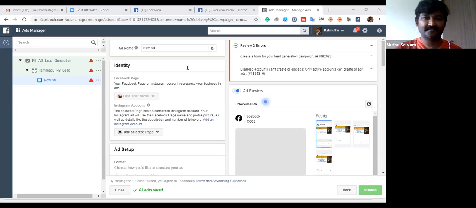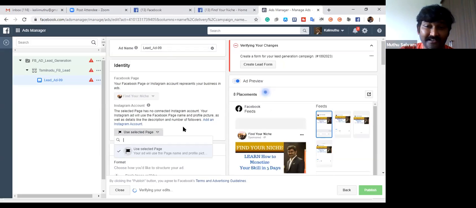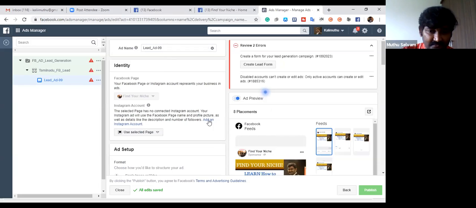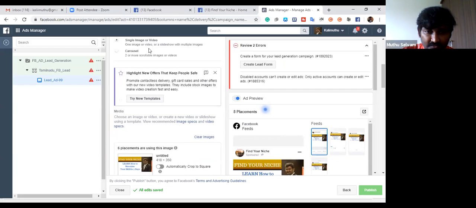Yes, our advertisement name, I will make it. Lead at 99 rupees. This is what I mentioned for 99 rupees, I am putting it as the ad name. If you have an Instagram account, it will come here by default. You select it, and your advertisement will also be placed on Instagram. Your account you can configure from your Facebook page. Very simple. Then I'm coming down. You don't do anything else.